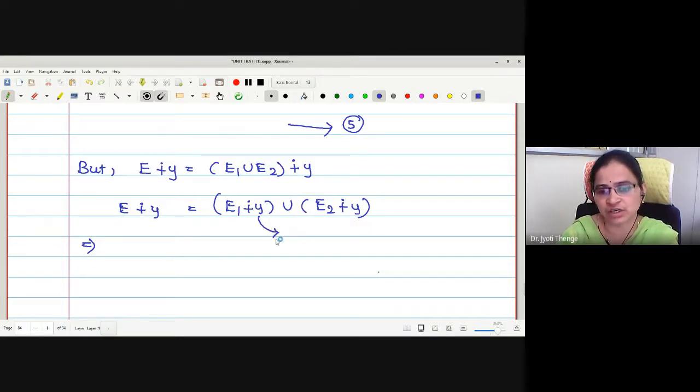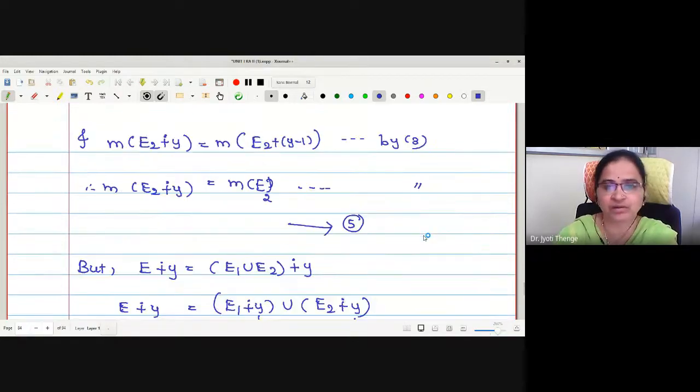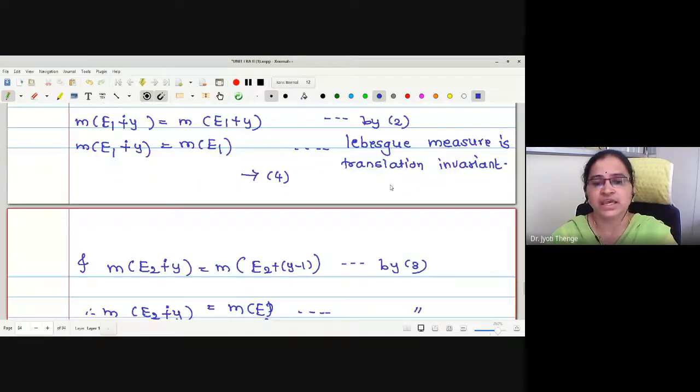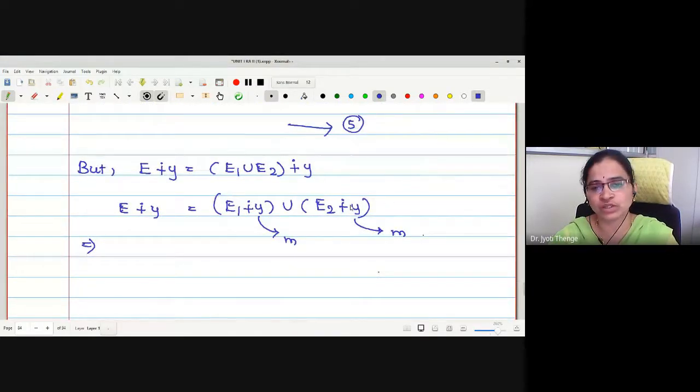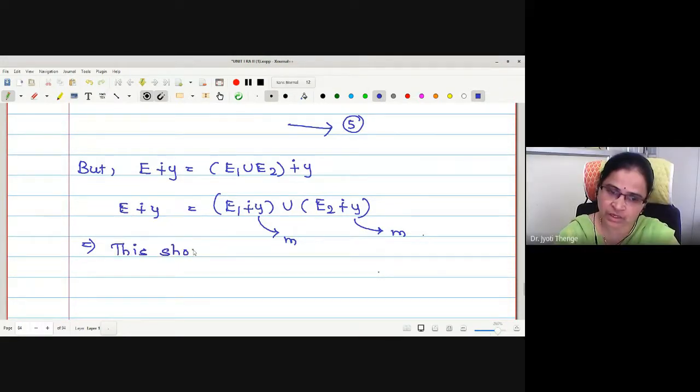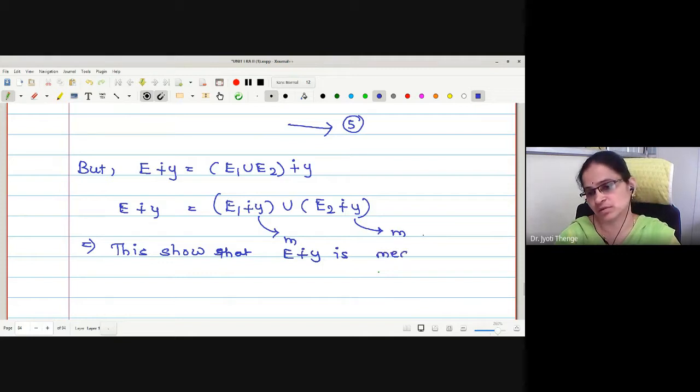This we have written measurable. This also we have written measurable. Correct now? Here we have written E1 sum modulo 1 with Y, E2 sum modulo 1 with Y are measurable sets. If these two are measurable, what about their union? Measurable. Therefore, this shows that E sum modulo 1 with Y is measurable.